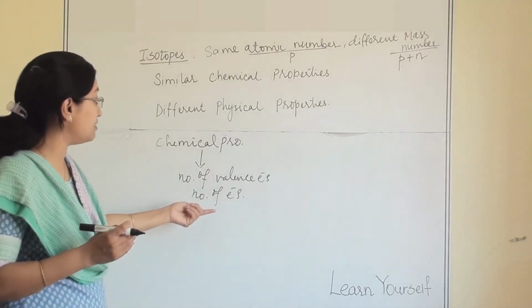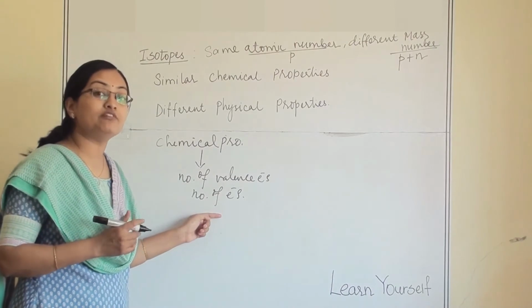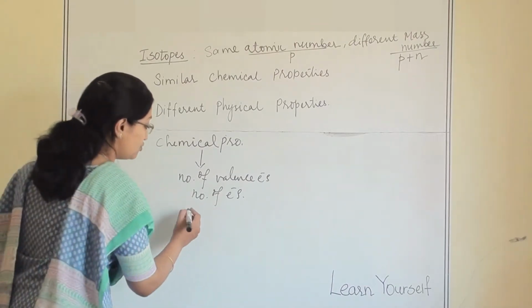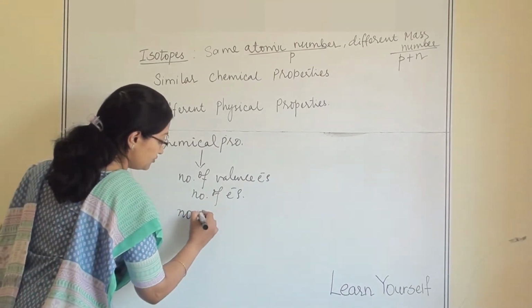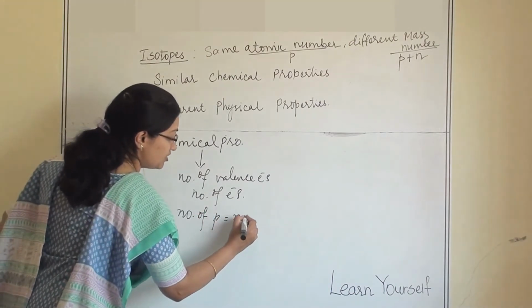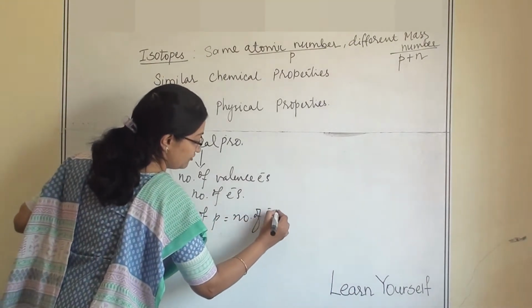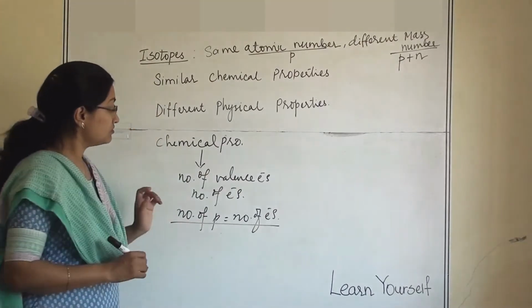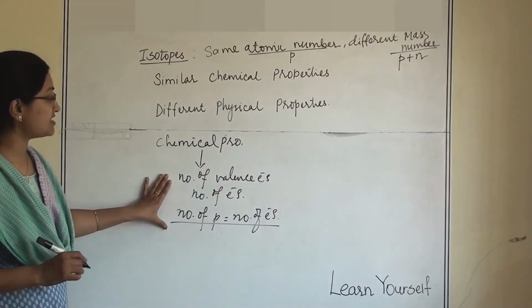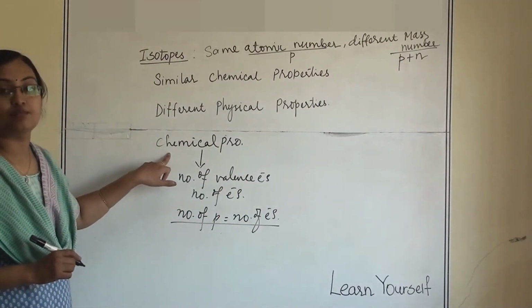So it is very important how many electrons are there, and we do know that the number of protons is equal to the number of electrons. So if these two are the same, then their chemical properties are the same.